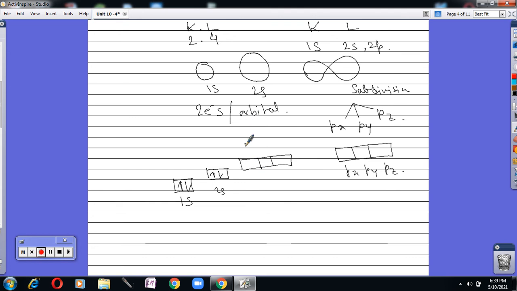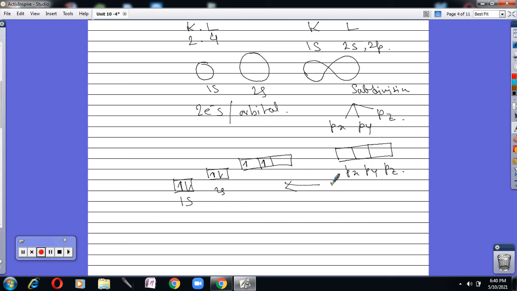Out of 6 electrons, you have already accommodated 2 plus 2, 4. Only 2 electrons are left, and those 2 electrons will be placed here in a clockwise direction, and here also clockwise.